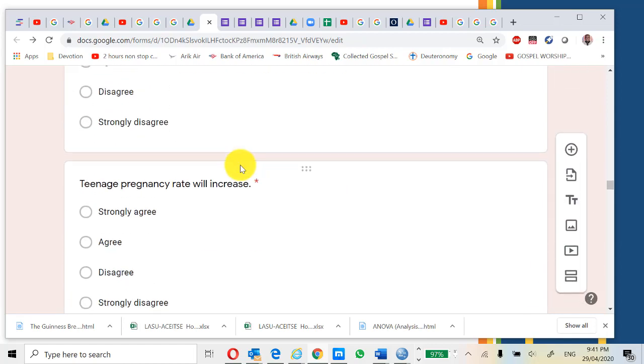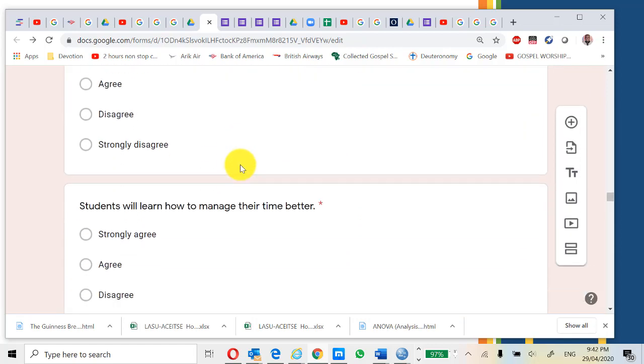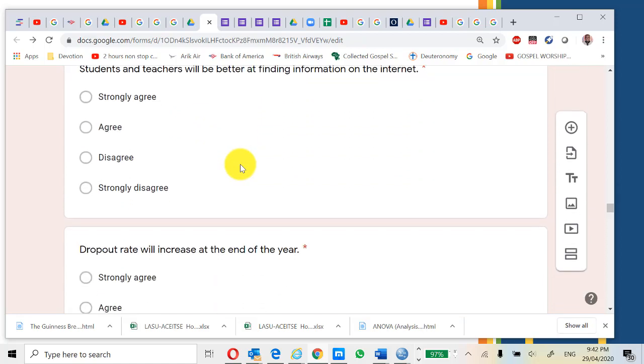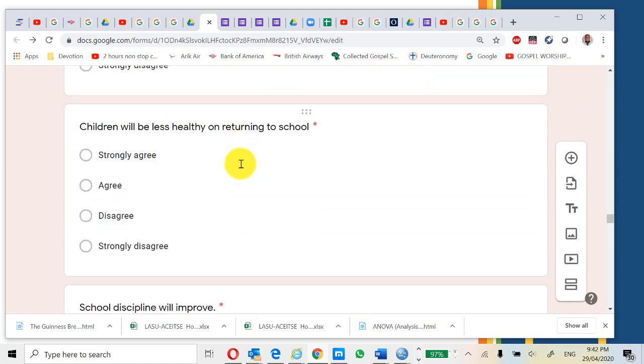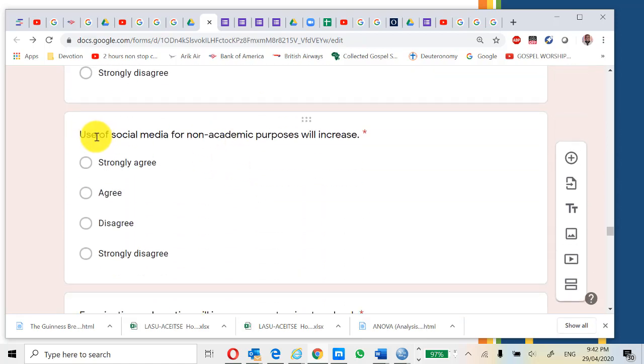One of the items we are going to be focusing on today is this one, which we looked at the last time: use of social media for non-academic purposes will increase. The options ranged from strongly agree to strongly disagree, and we scored them.